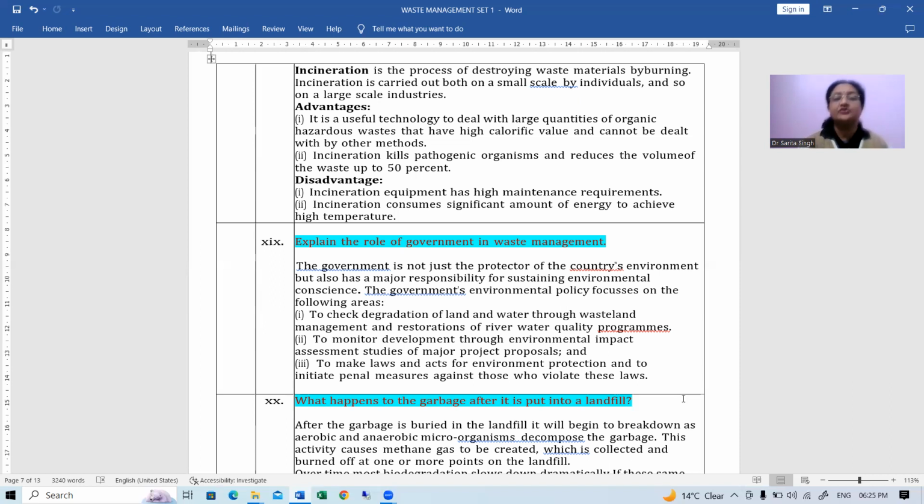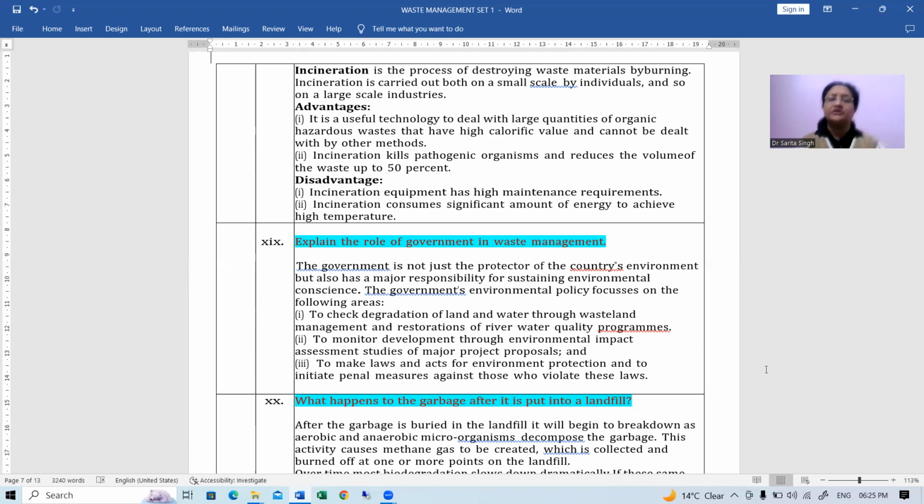Next is: explain the role of government in waste management. How can the government play its role? Basically, the government is not just the protector of the country's environment, but also has a major responsibility for sustaining environmental concerns. The government's environmental policies focus on the following areas. Number one is to check the degradation of land and water.